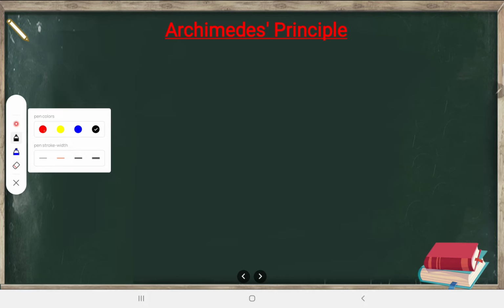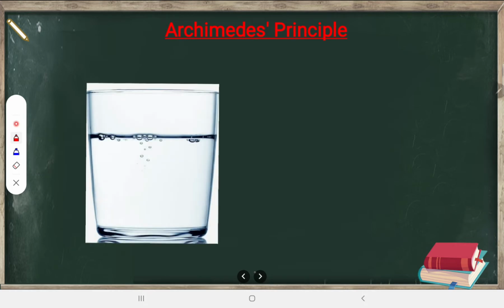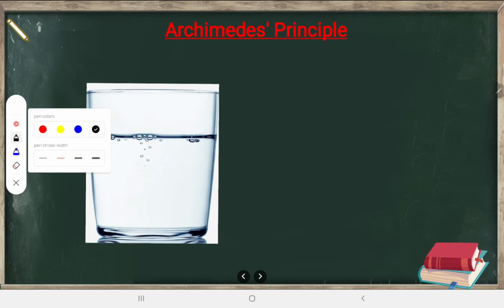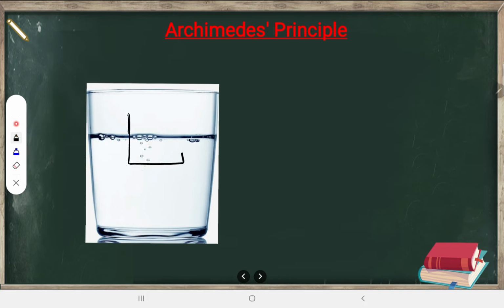To understand this Archimedes' principle, we should take this example. Let us take a container, in which water is there. In that water, let us submerge a body. For example, here is the submerged body. This is a partially submerged body, by the way. This will experience a buoyant force like this, right? So this is FB, meaning buoyant force. Already we have studied this in the previous video. What is this buoyant force?